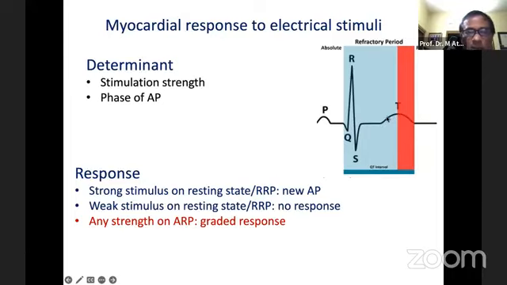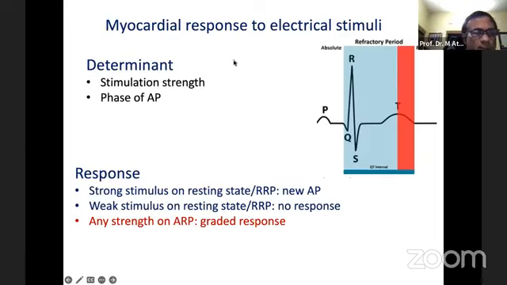This is the absolute refractory period, and in the action potential, this is phase 0, phase 1, and phase 2. And in the ECG, the last part of the T wave, and in the action potential, phase 3 or phase 4, represents the relative refractory period. So this refractoriness or excitability of the heart can give some idea about certain ECG abnormalities.